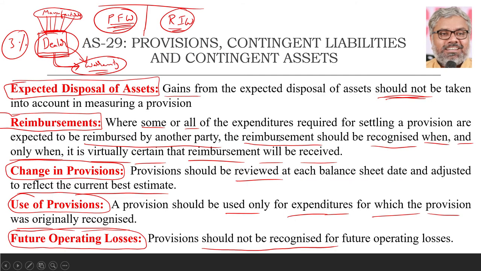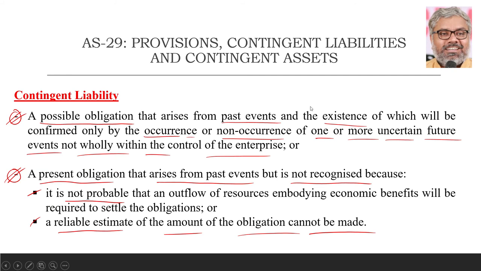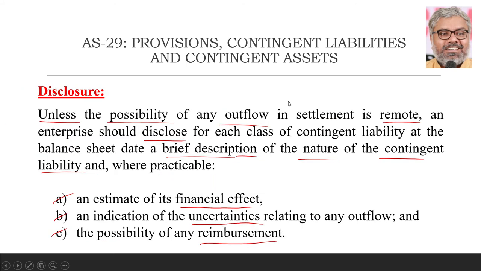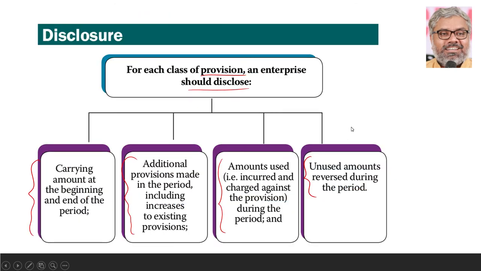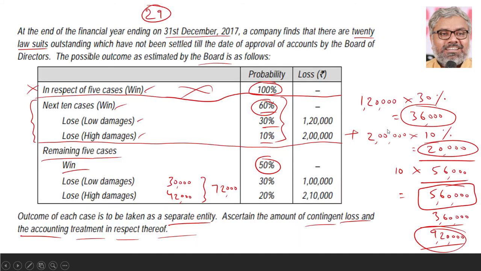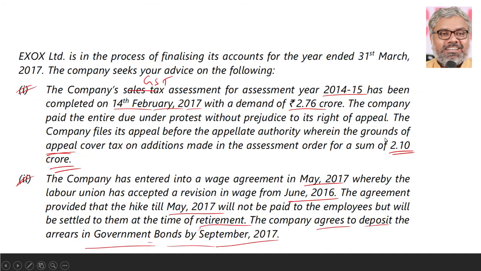When there is a point related to contingent liability, you have to clearly write what is a contingent liability in that context, which of these points is applicable. One of them only is enough, not entirely. And what are the disclosure requirements of contingent liability? Just now, as we have seen in this question, those have to be made. And if at all there is anything else to be disclosed for provisions, those disclosures have to be made. And amounts have to be calculated if they are given like this.